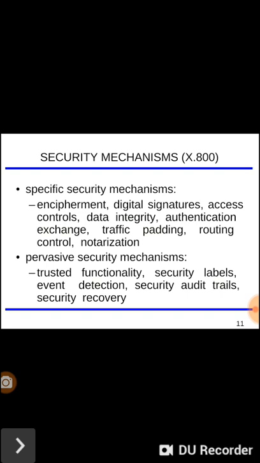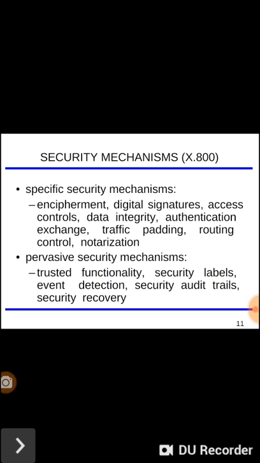The next is the security mechanisms in X.800. We have listed two kinds of security mechanisms: one is specific security mechanisms and the second one is pervasive security mechanisms. So what are under specific security mechanisms?